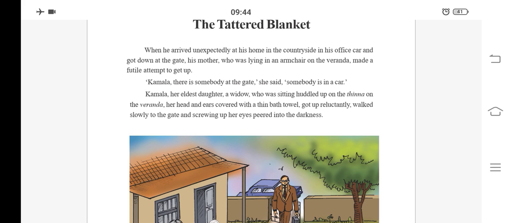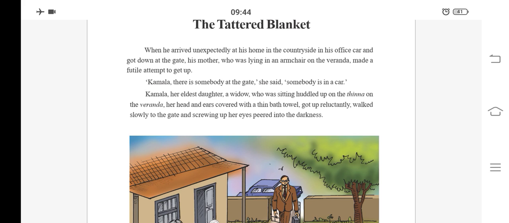Kamala, her eldest daughter, a widow who was sitting huddled up on the tinna on the veranda, her head and ears covered with a thin bath towel, got up reluctantly, walked slowly to the gate, and screwing up her eyes, peeped into the darkness.